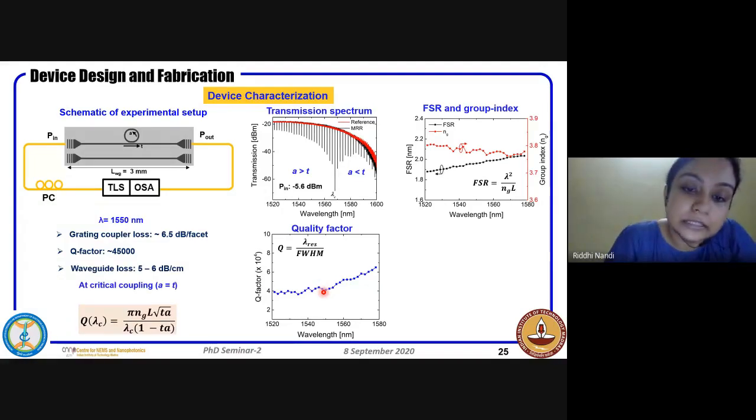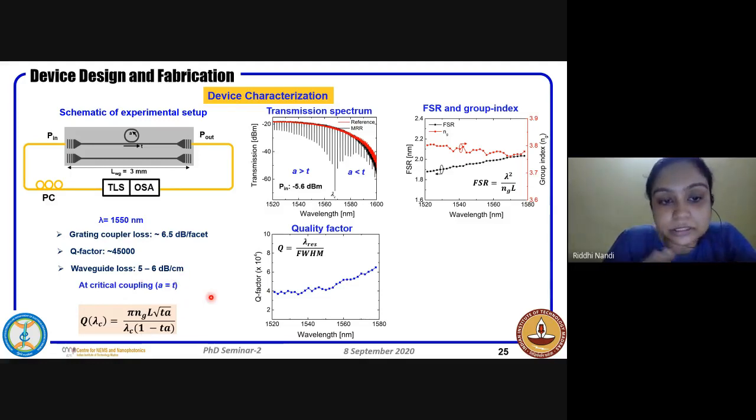Now, the Q factor can theoretically be expressed using this term. So if you see here, you have the through coupling coefficient T and the alpha, I mean A, that is the loss factor of the ring. So now at critical coupling, we say this A is equal to T. Critical coupling is where you have the maximum extinction. So at that point, when A is equal to T, it becomes a quadratic equation of A. So from this, we could derive the waveguide loss.